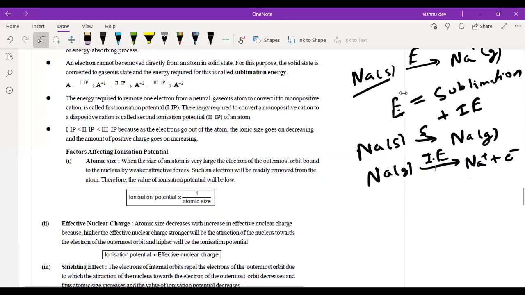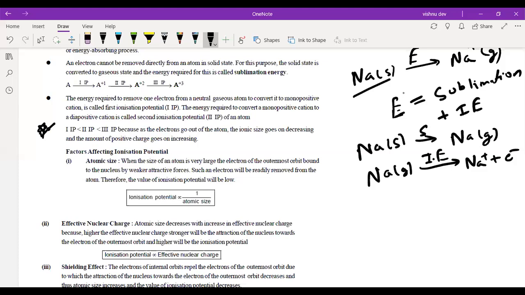And apart from that, we know that if you remove one electron, the effective nuclear charge will be more because the positive charge increases your Z effective. That's why I can say that third ionization potential, this point is important, we've already studied this point, third ionization potential is greater than second ionization potential is greater than first ionization potential.